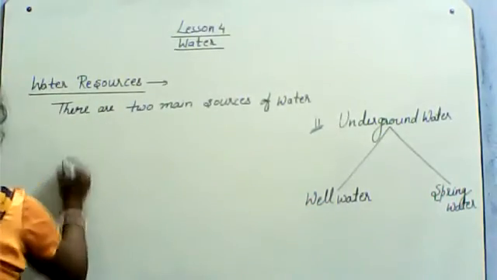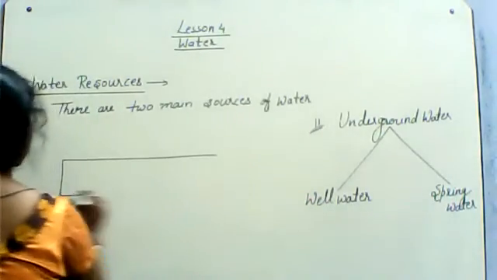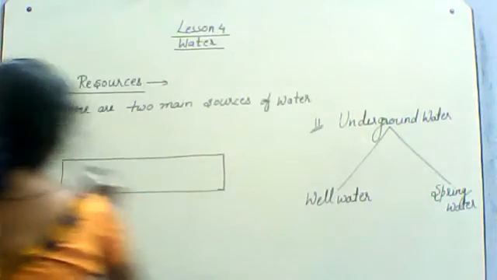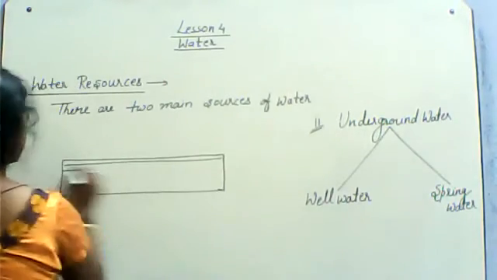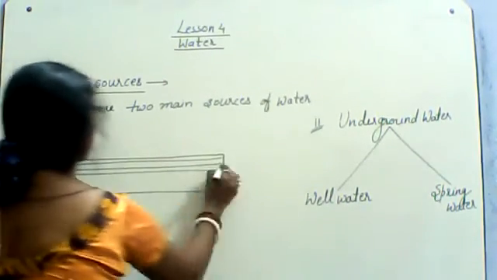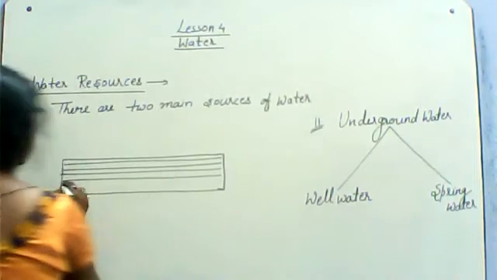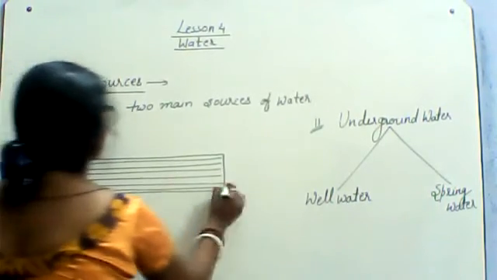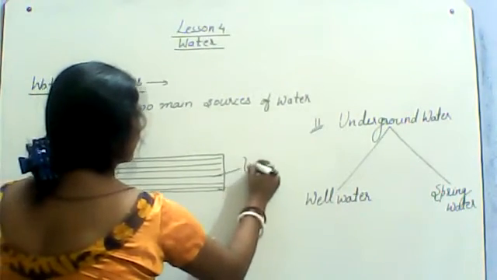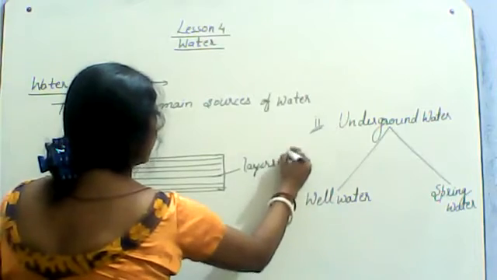Suppose this one, this layer, you can see, suppose these are the layers of soil. So many layers of soil.